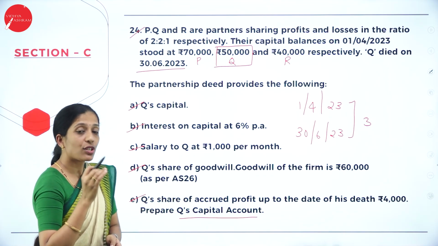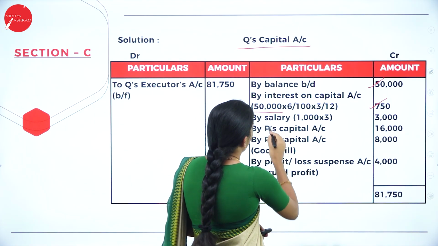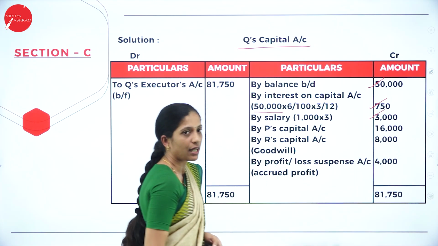Next, salary to Q, 1,000 per month. So 1,000, but he was there only for 3 months. So 1,000 into 3, that is by salary 3,000.